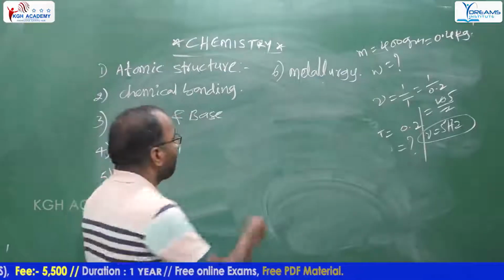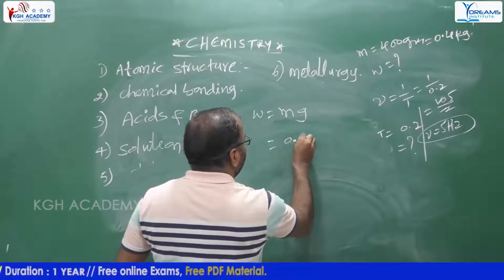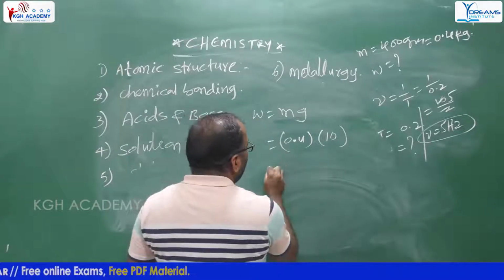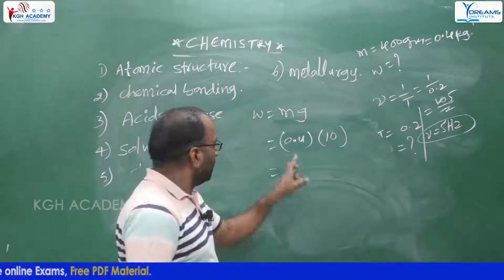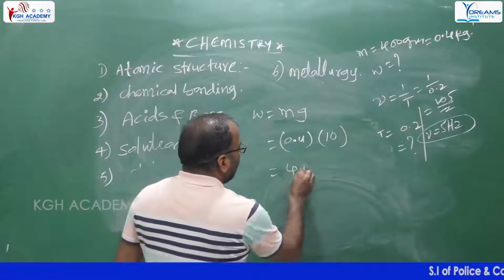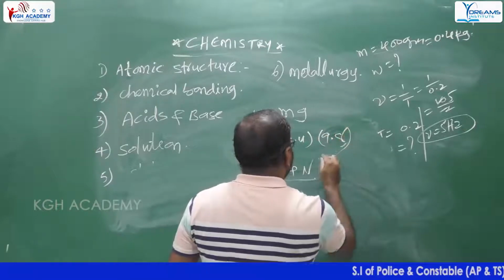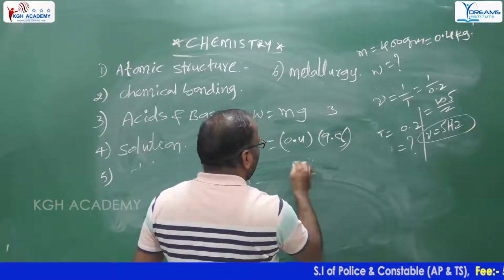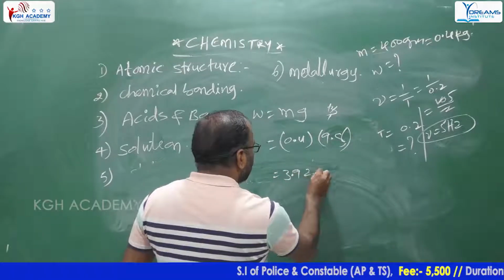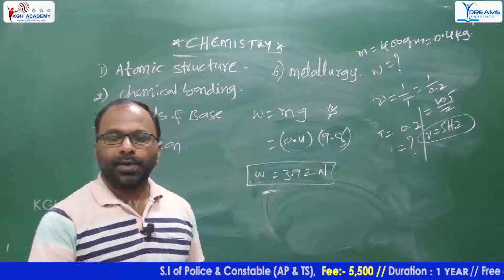We know the formula W is equal to mg, where m is 0.4. g, for example, is 10 meter per second square. 0.4 into 10 is 4, because for a point we take 10, the zeros cancel, so 4 into 1. So 4 newtons. If we take 9.8, 4 8s are 32, 4 9s are 36, 37, 38, 39. After 2 decimal points, 3.92 newtons. So the weight of the object is 3.92 newtons.